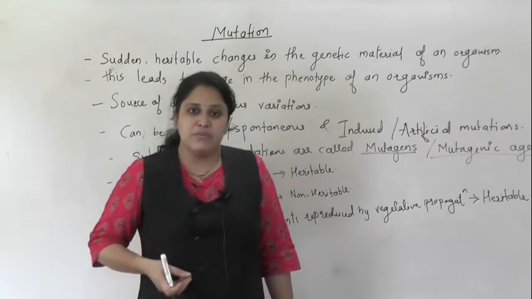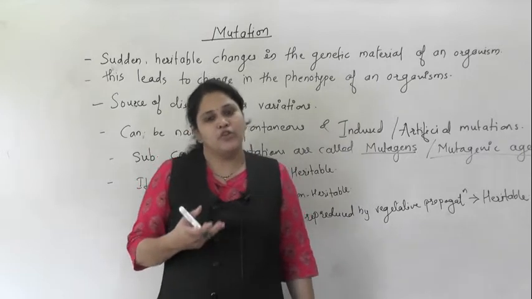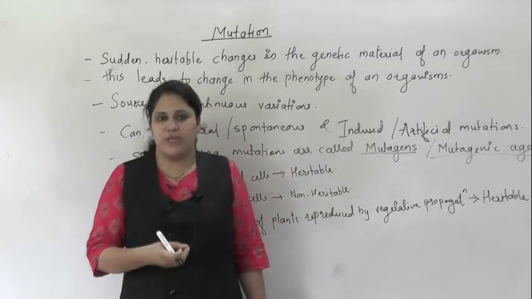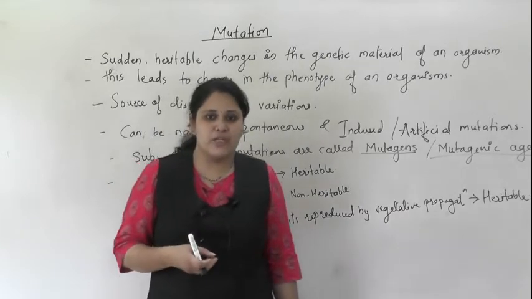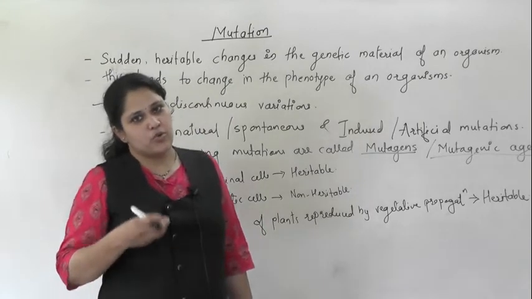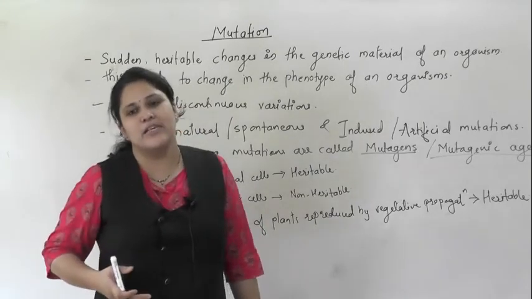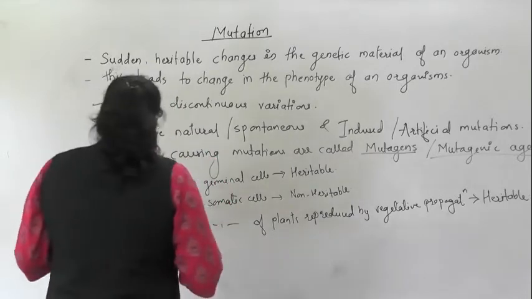If they take place in a somatic cell, these are non-heritable. But in plants reproducing by vegetative propagation, mutations in somatic cells are also heritable. Now, next part.